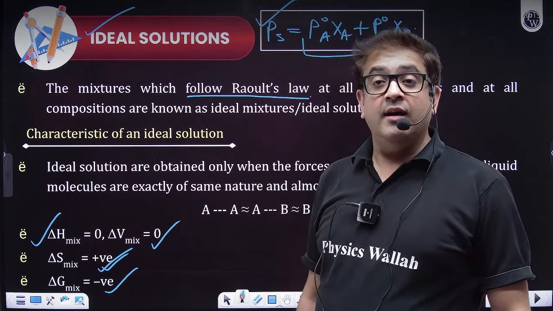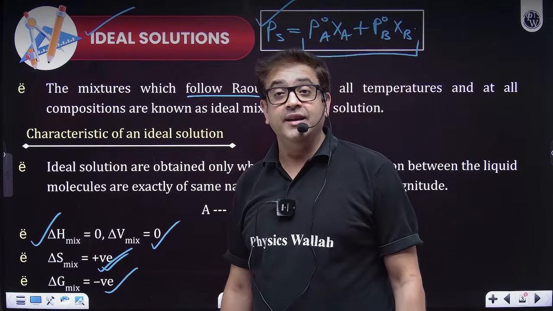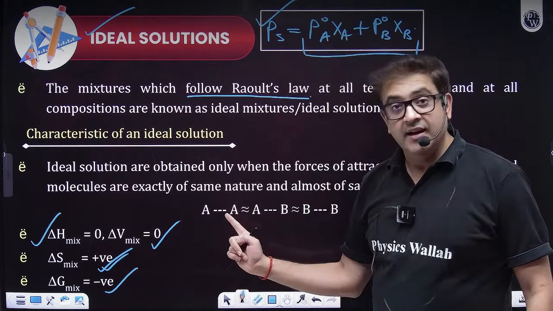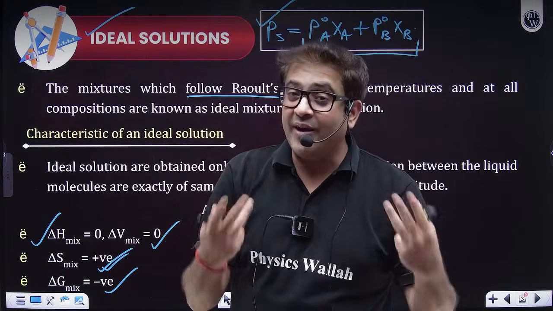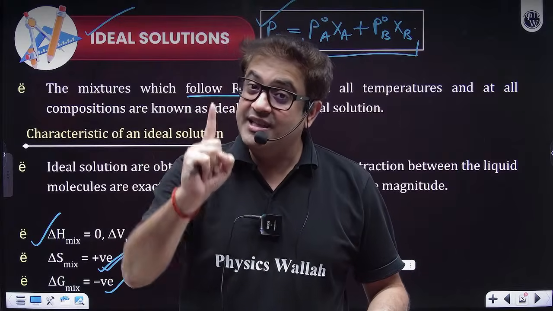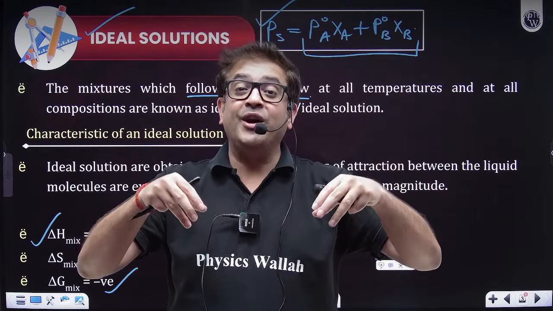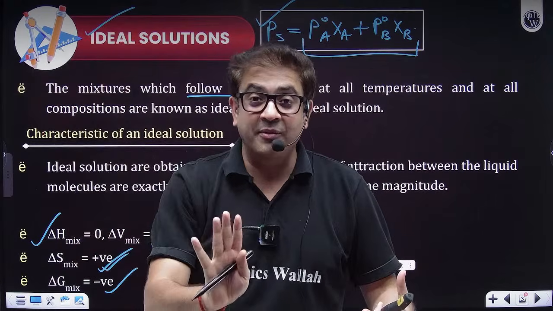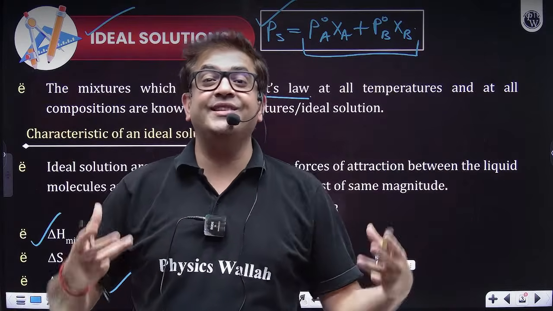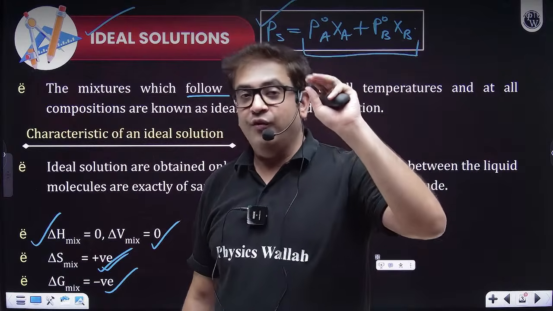Okay. Yes, beta. Someone is asking, is the change in entropy always positive in mixing? Yes, beta. Once you mix, even if you get a non-ideal solution, they are still mixing by themselves. Therefore, delta G will always be negative. And because once you mix, components increase. Initially there was only one person in the room. Now there is more than one person, so obviously entropy will always be positive on mixing, either for an ideal solution